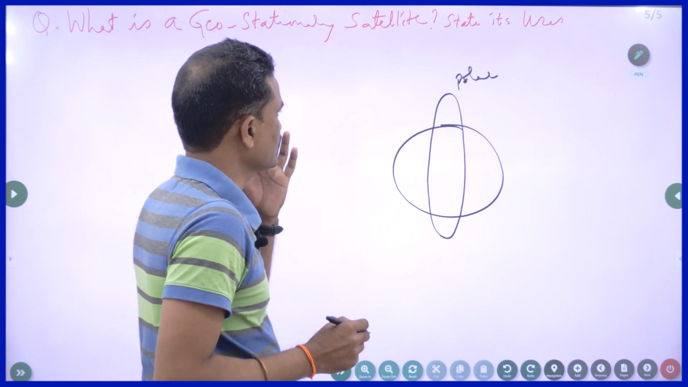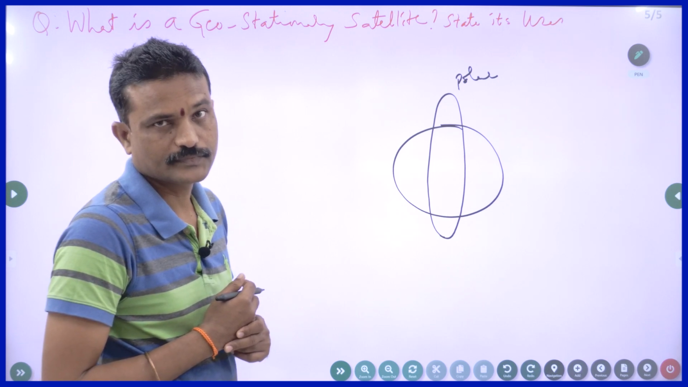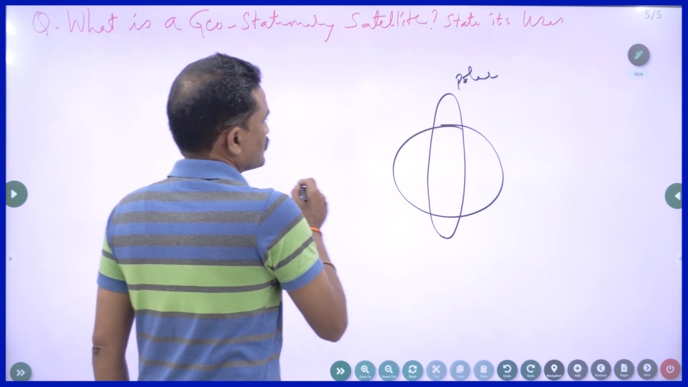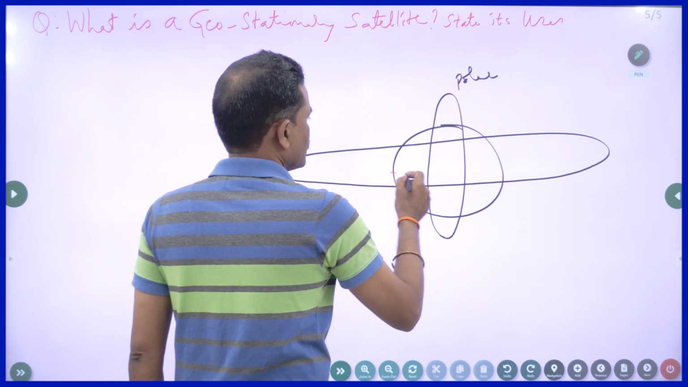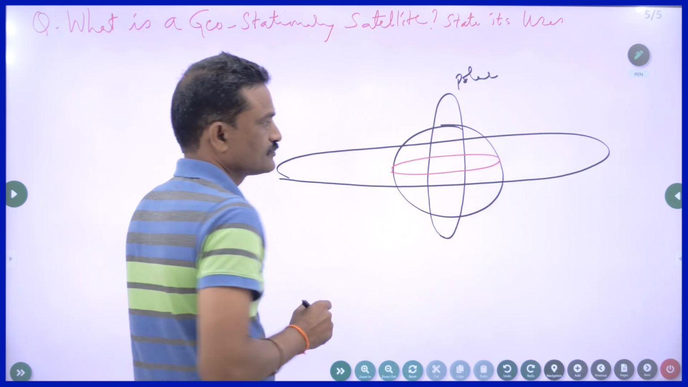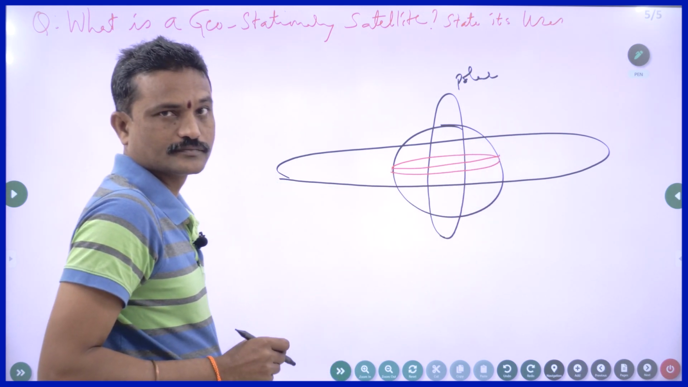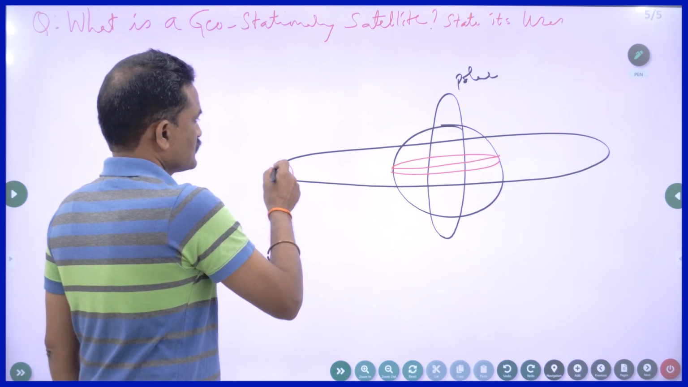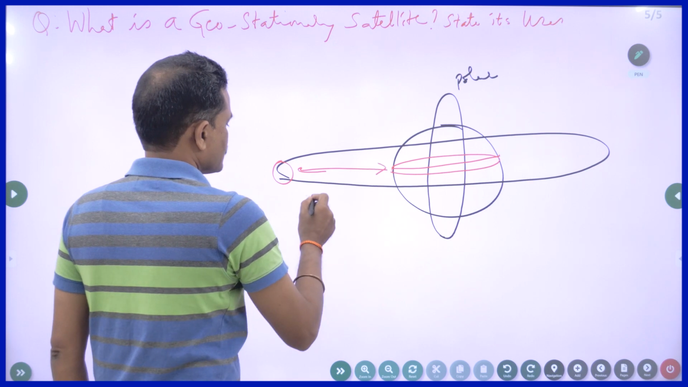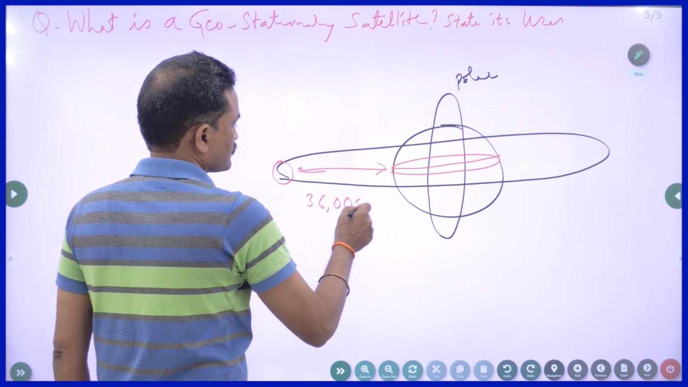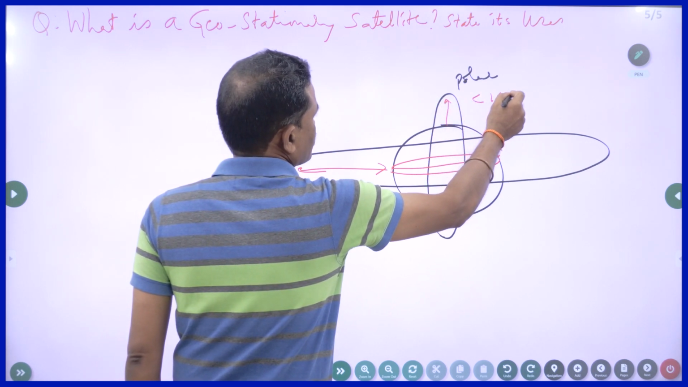Polar satellites are generally used for remote sensing purposes. Another satellite goes in this way, that is, it is parallel to the equator. You know, this is the equator. And this satellite goes in an elliptical path at a height of 36,000 kilometers. The polar satellite will be at less than 1,000 kilometers.